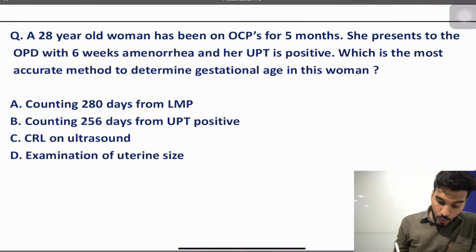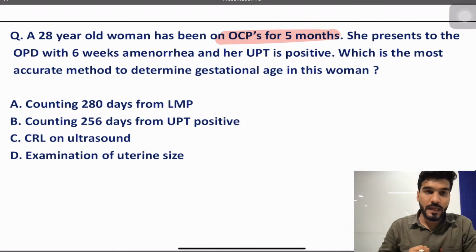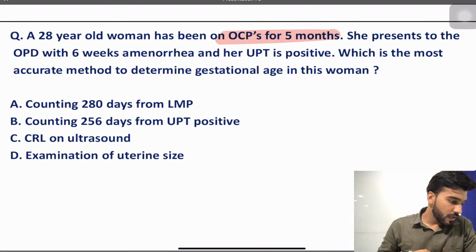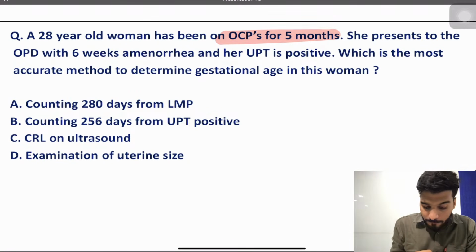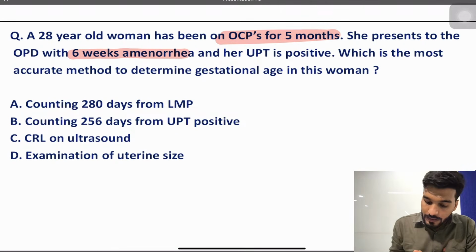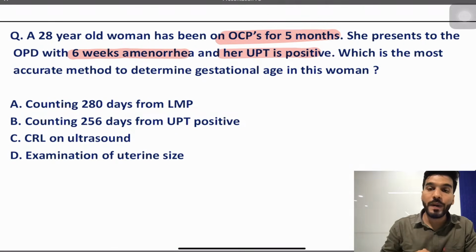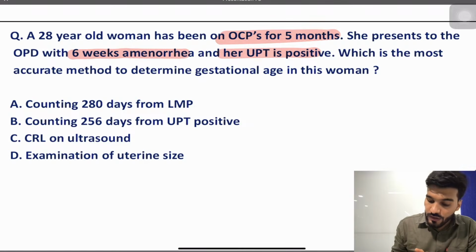A 28-year-old woman has been on OCPs for 5 months. She presents to the OPD with 6 weeks amenorrhea. Now she's coming to you with 6 weeks amenorrhea and her UPT is positive. Her UPT is positive, which is the most accurate method to determine the gestational age in the woman?